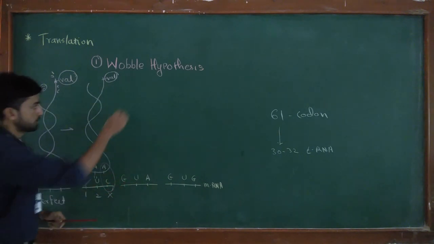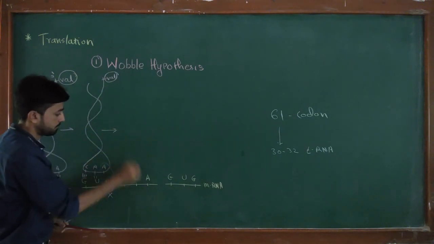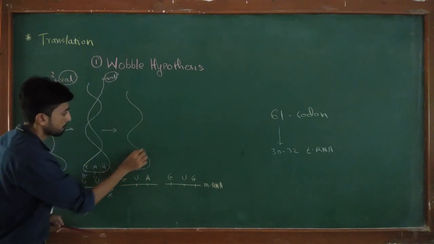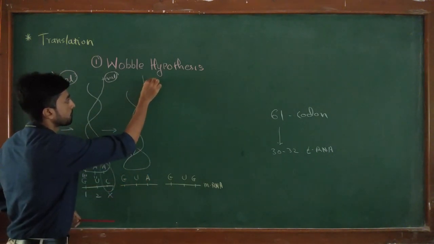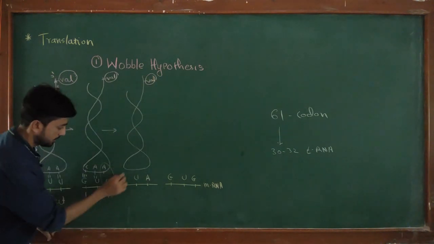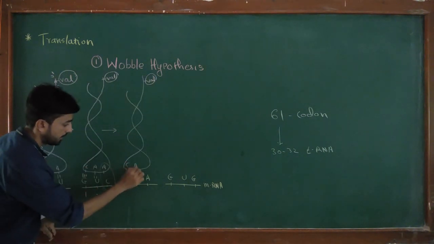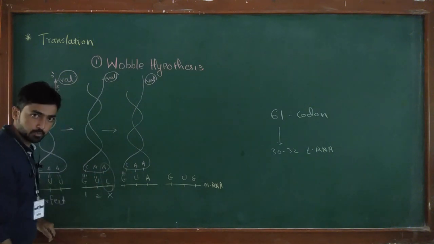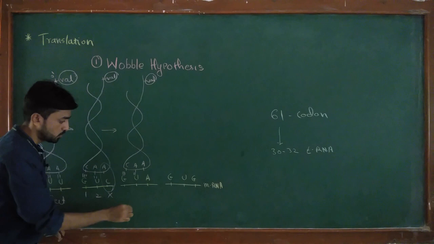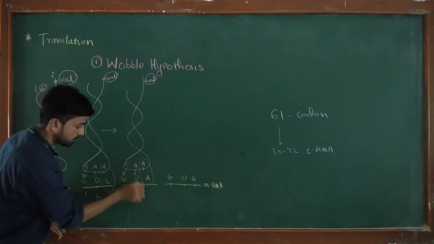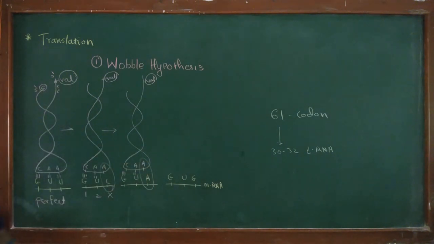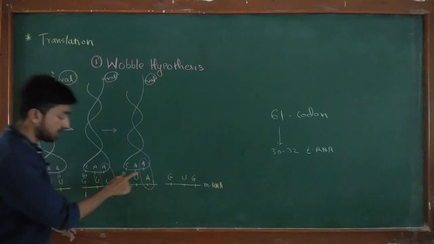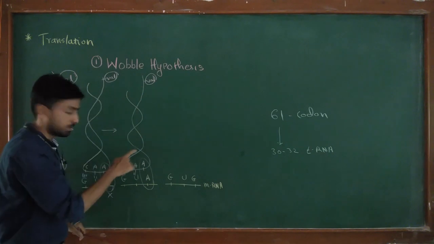The same thing happens here. If I draw the structure of this tRNA on this codon, with CAA, here between G and C three hydrogen bonds are formed, between A and U two, while this pair remains wobble. That means no pairing in this third position. Similarly, valine will still be delivered by the tRNA.